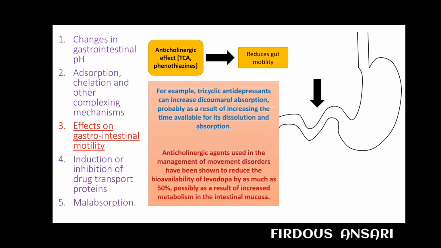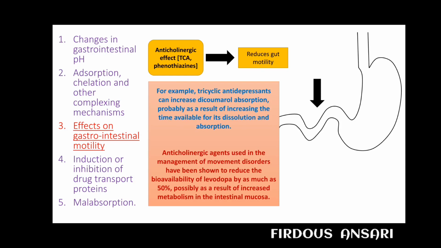For example, tricyclic antidepressants can increase dicoumarol absorption, probably as a result of increasing the time available for its dissolution and absorption. So when you are reducing GI motility, there are certain drugs whose absorption is increased. An example is dicoumarol. Similarly, an opposite action can also occur, as you can see in what I have written in red.